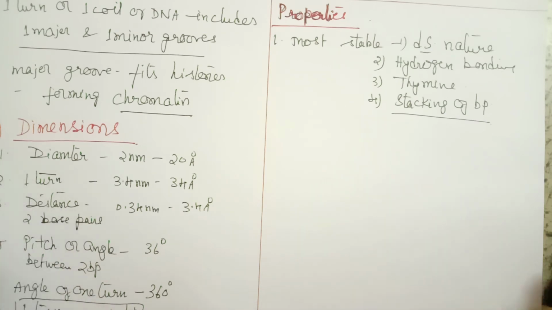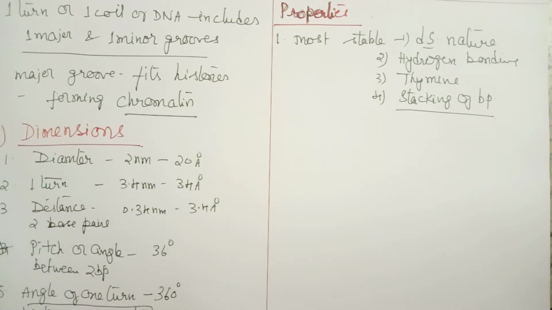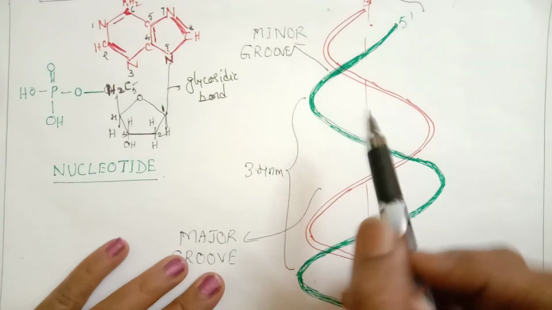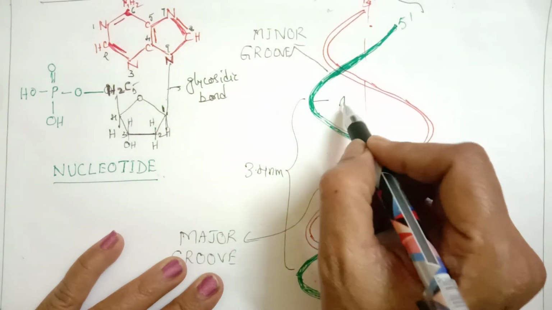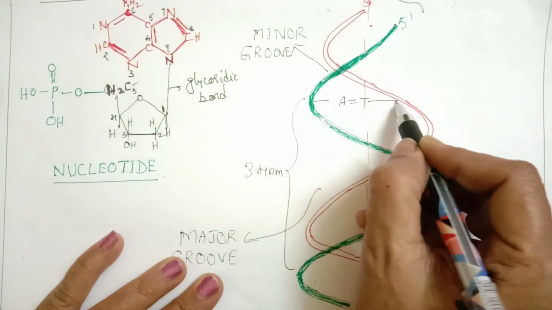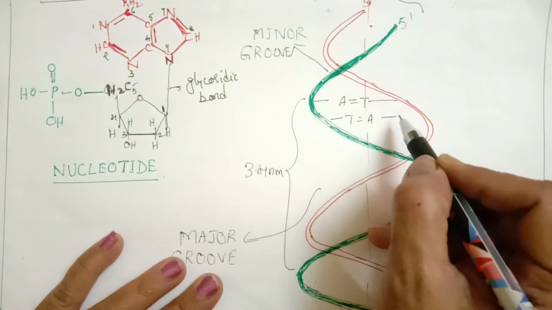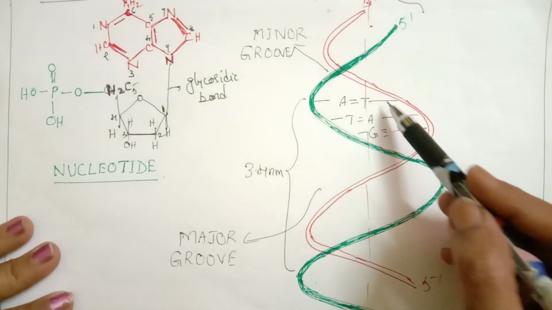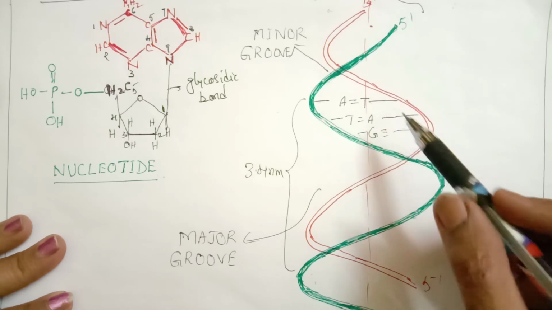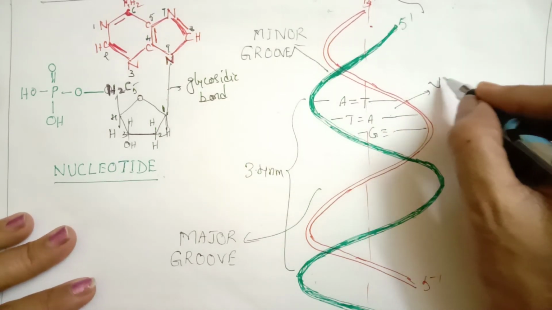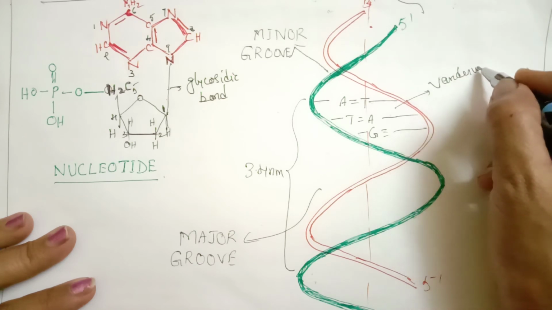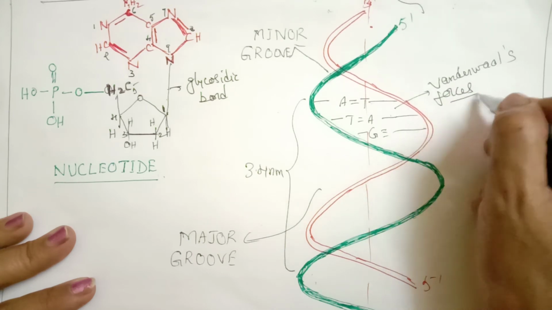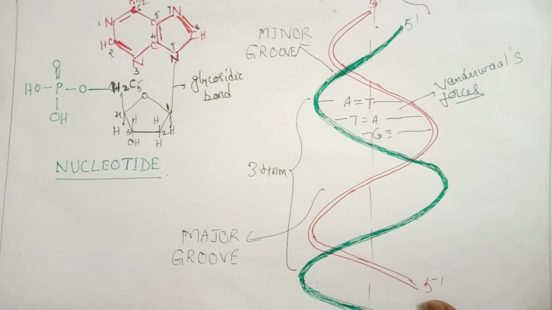Let us see the meaning of stacking of base pairs. Once again I'll come back to the twisted ladder-like structure which we have discussed. Suppose these are the two strands; the base pairs are present alternately. Between these two adjacent nucleotides there are weak van der Waals forces. That is called stacking of base pairs.